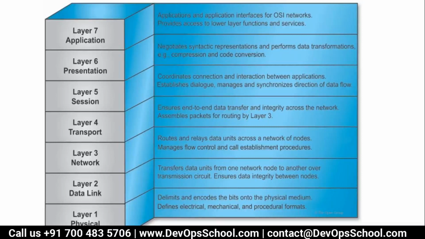Network layer and data link layer. The layer 3 network layer routes and relays data units across the network of nodes. It manages flow control and call establishment procedures. The data link layer transfers data units from one network node to another over the transmission circuit and ensures data integrity between the nodes. In short we call these L2 and L3, so please remember only L2 and L3 for the time being. If you are interested in knowing more about networking, you can read offline.